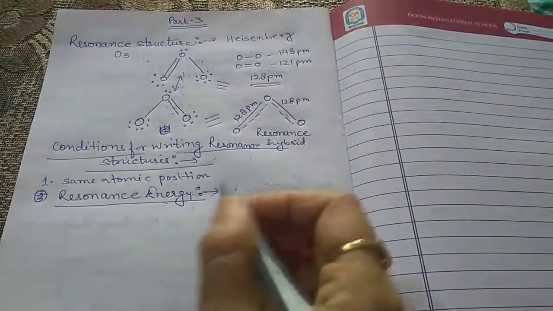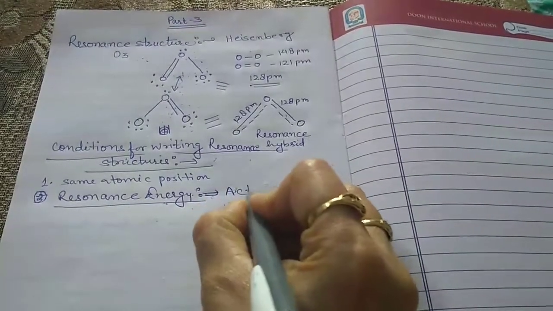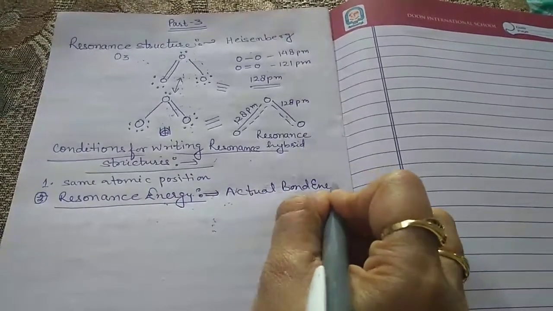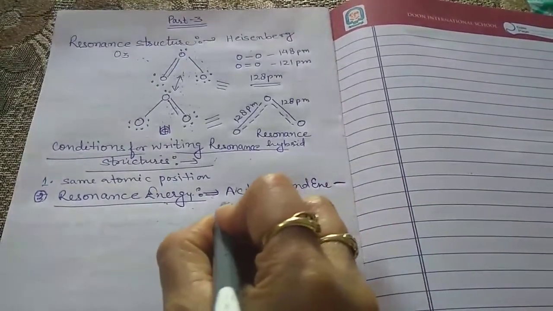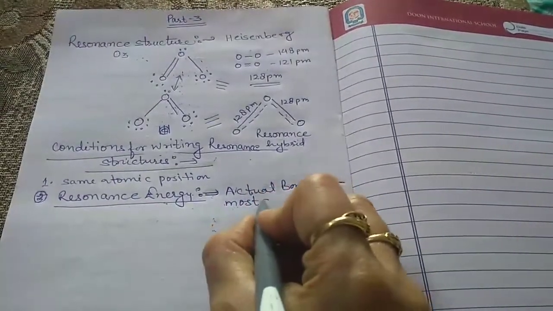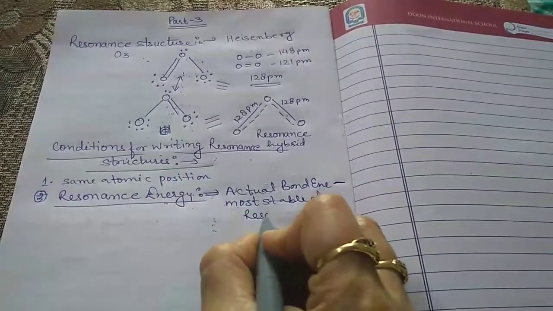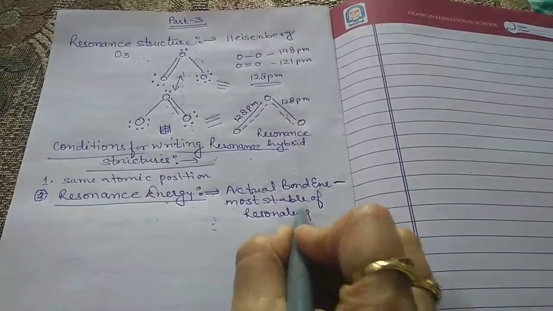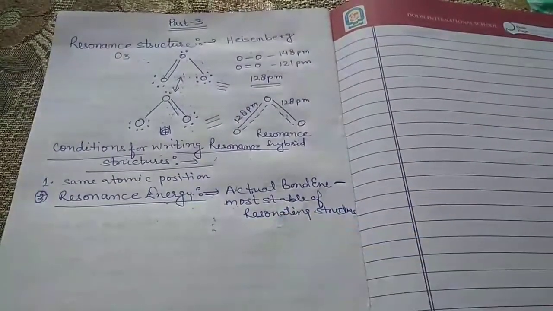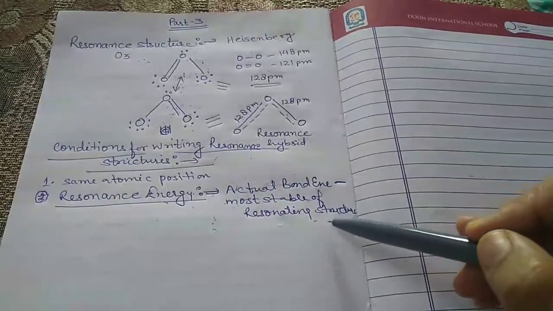If you want to find out the resonance energy, it is the actual bond energy minus the energy of the most stable of the resonating structures.